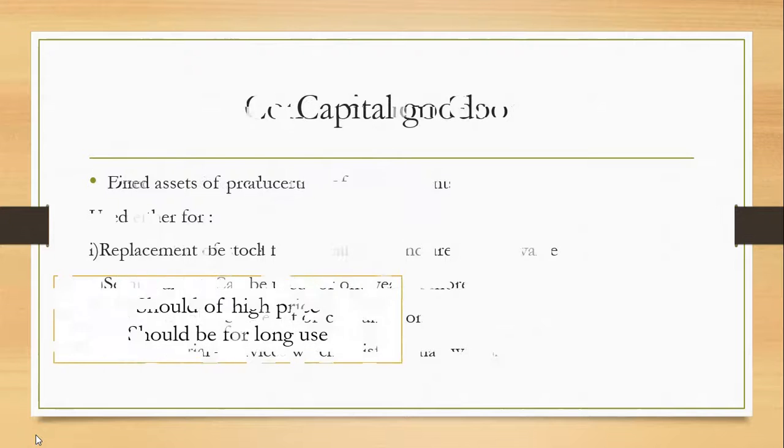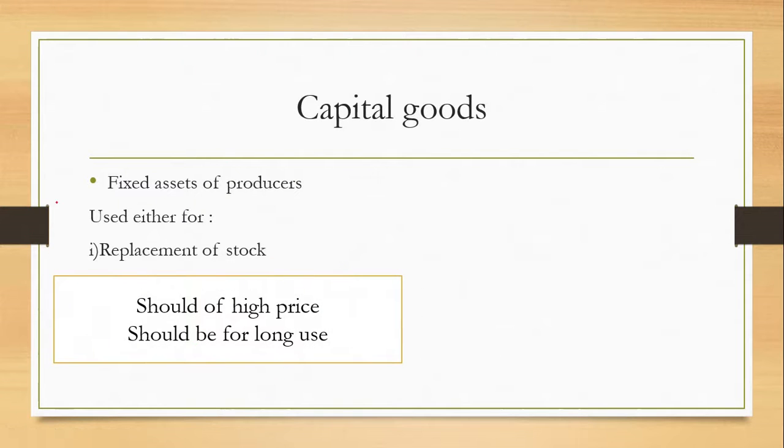Then come the capital goods. Capital goods are goods which are used for production of further goods. These are basically the fixed assets of producers. Capital goods can be used either for replacement of stock or for adding new stock. For replacement of stock, suppose there is a machine which is worn out and no longer usable.